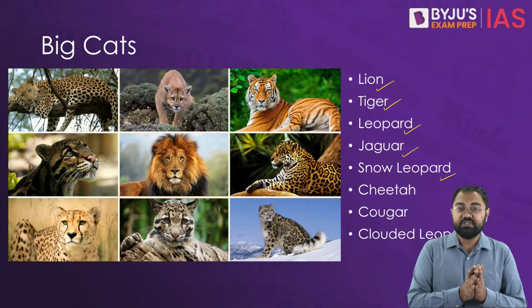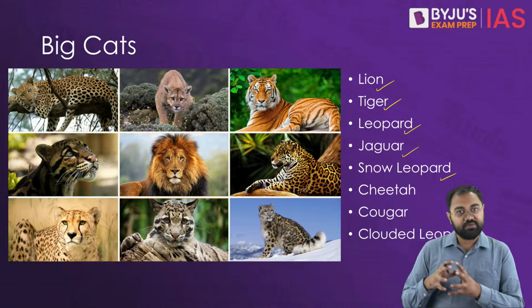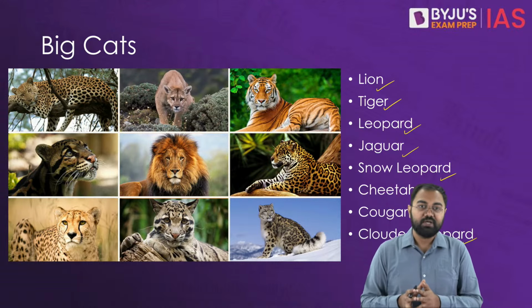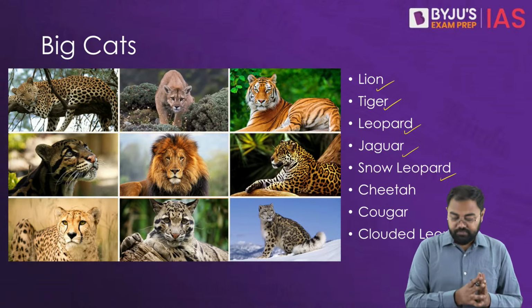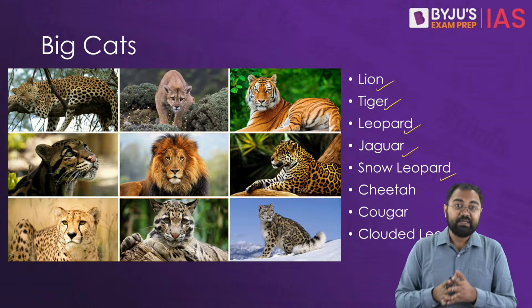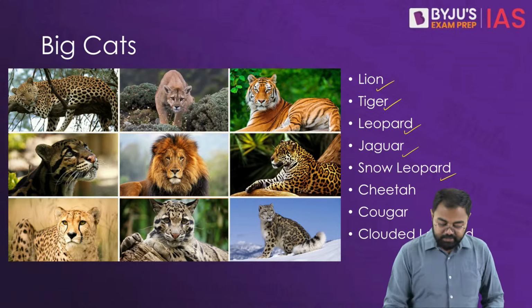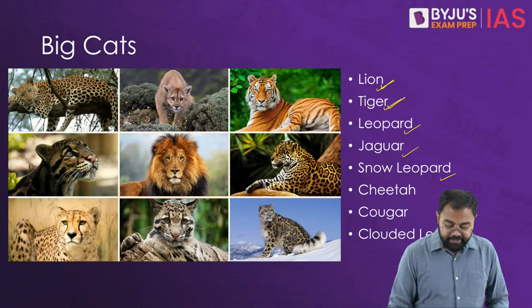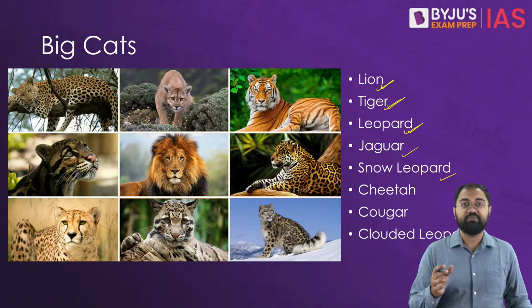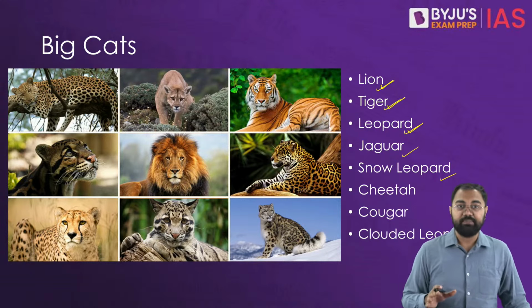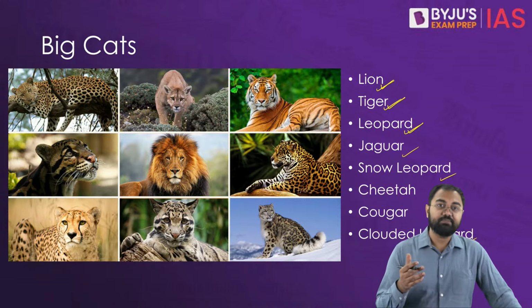Now there are some species which are very crucial parts of the big cat family. First and foremost you have the lion, then the tiger, and leopards. Apart from these, there are the panthers.